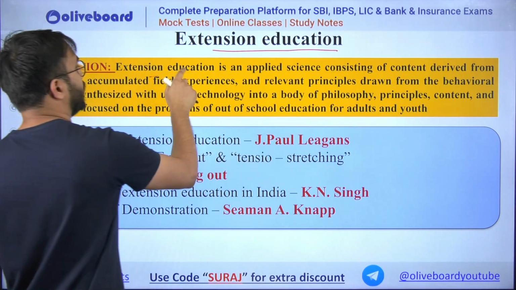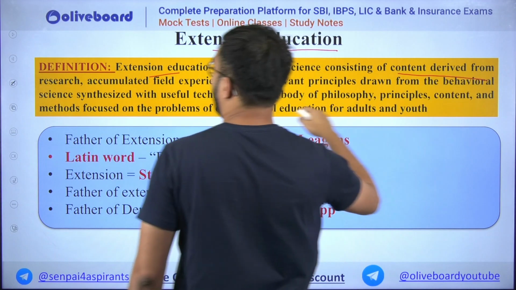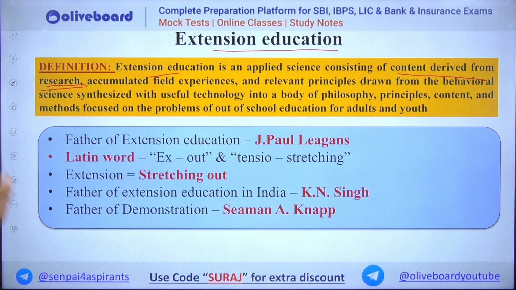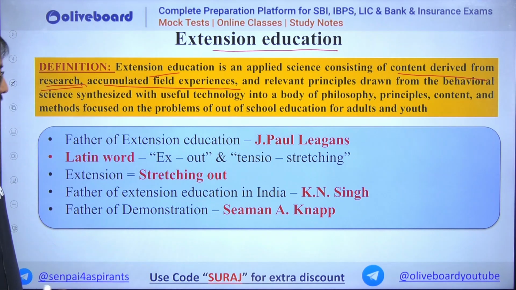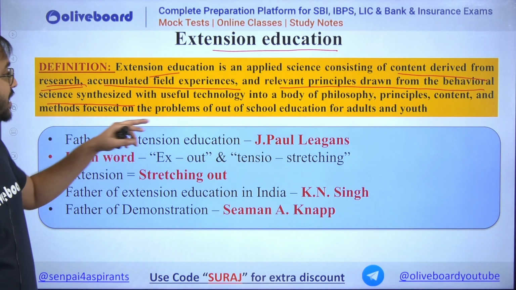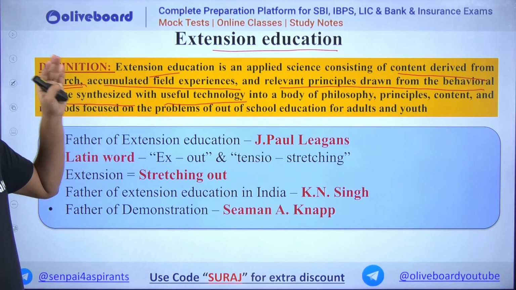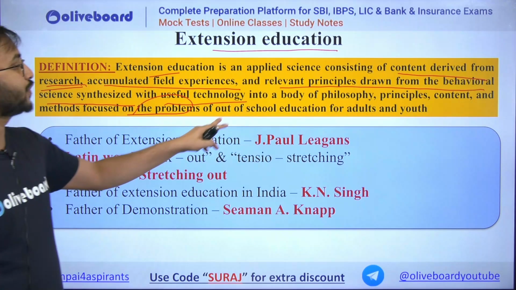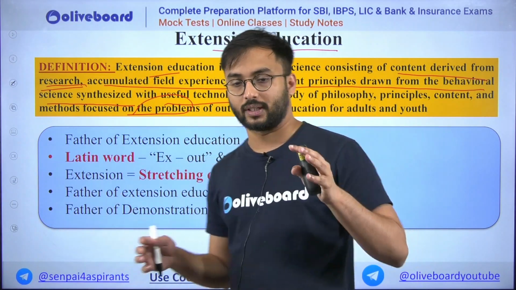Extension education is an applied science consisting of content which is derived from research, and research is always based on practicality and experiments. It draws on accumulated field experiences, which again means practicality, and relevant principles drawn from the behavioral sciences, synthesized from useful technology into a body of philosophy, principles, content and methods focused on the problems of out-of-school education for adults and youth. The definition is very big, so try to understand.